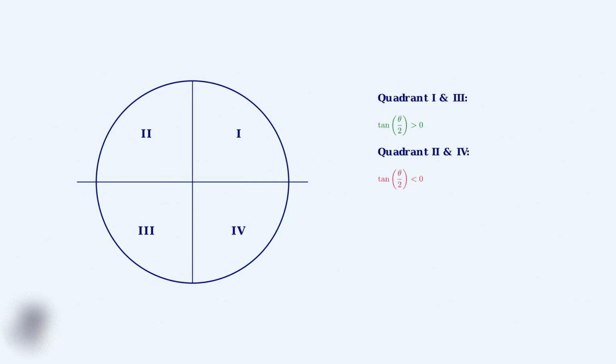To understand sign determination, we need to recall the unit circle and its 4 quadrants. The sign of tangent depends on which quadrant our half-angle falls into. In quadrants 1 and 3, tangent is positive. In quadrants 2 and 4, tangent is negative. This rule applies to our half-angle tangent as well.